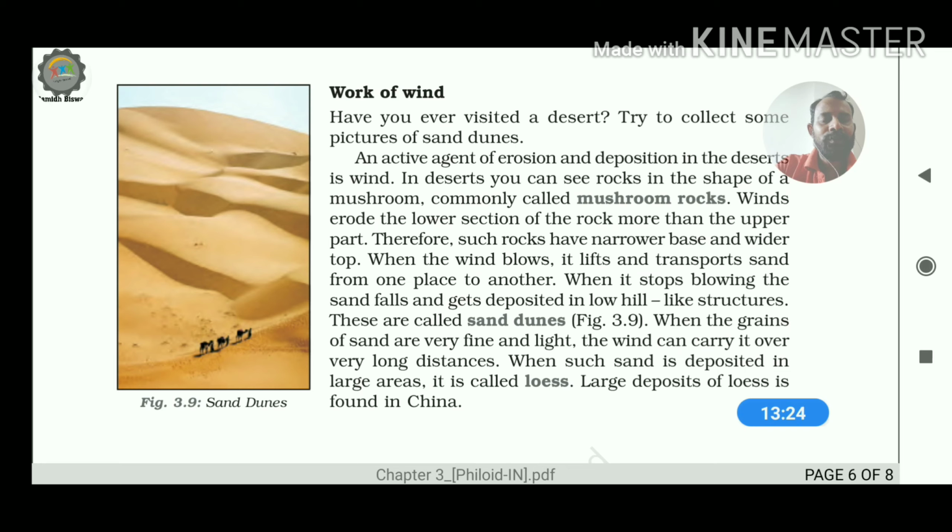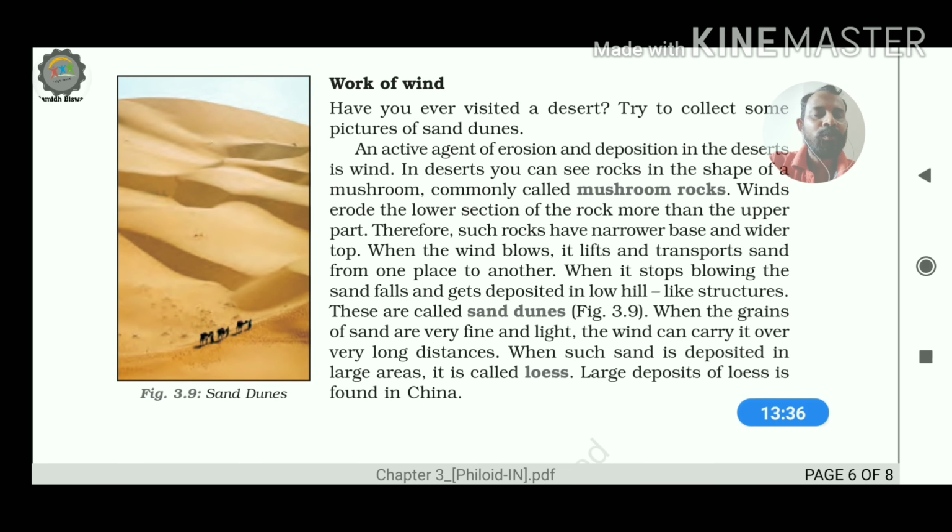Not only that, the climate also assists the wind system to blow very strongly here, because in the very hot desert region we usually see a huge rise of temperature during the daytime, and that rise of temperature creates a situation of low pressure.